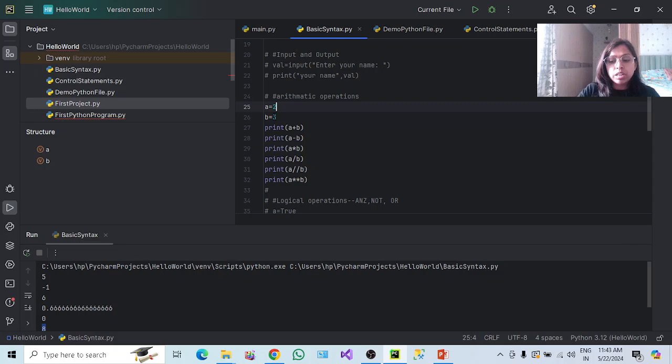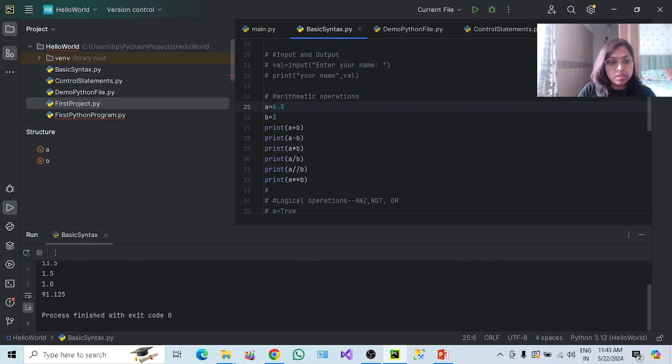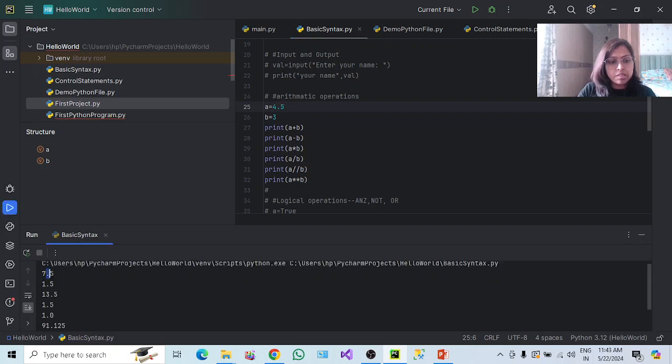So let's change this value in order to see here. Let's say a is 4.5, and execute it. So you can see here 7.5, multiplication 13.5. I wanted to show you this one.